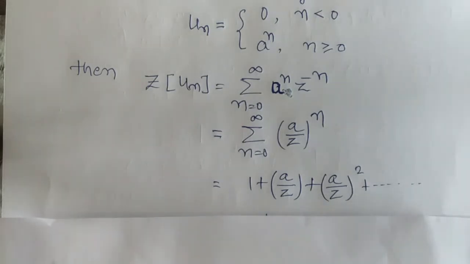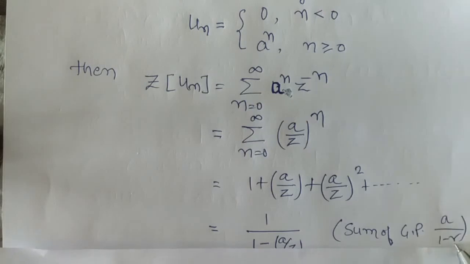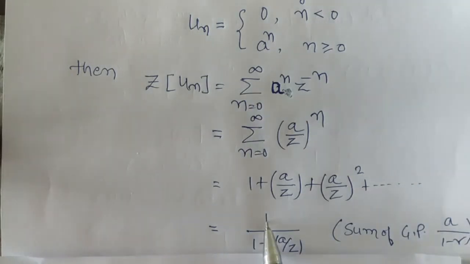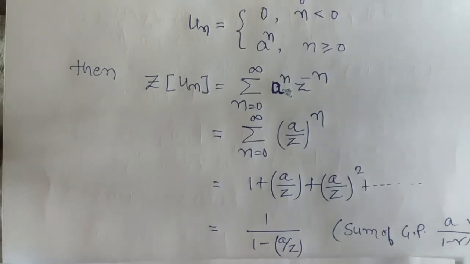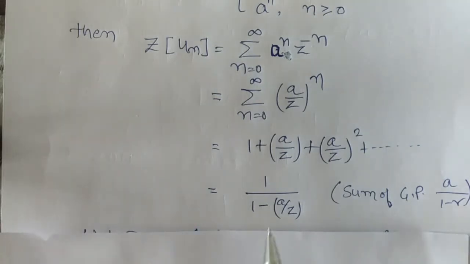an infinite series, and obviously it is a geometric series with common ratio a by z, and the first term is 1. The sum of an infinite geometric series, as we know, is a upon 1 minus r, where a is the first term and r is the common ratio. So here the first term is 1, so the sum is 1 upon 1 minus r. The common ratio r is a by z. So this is the Z transform of the given sequence u_n.